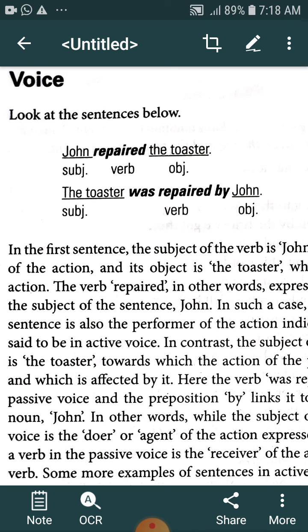So, in a nutshell, in active voice, the subject is the doer of the action. In passive voice, the subject is the receiver, the sufferer of the action, affected by the action done by the doer.